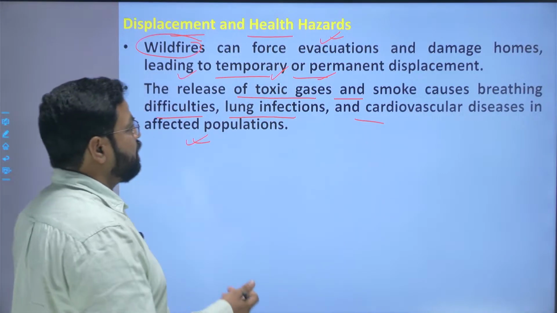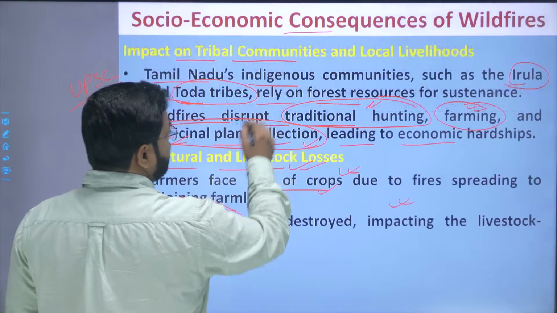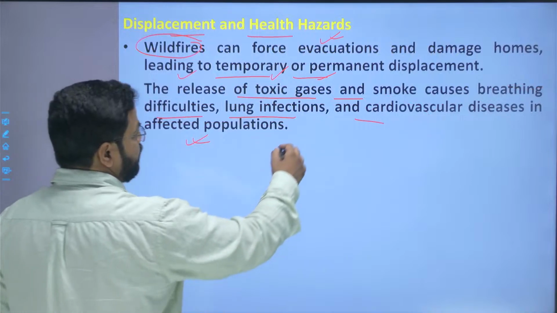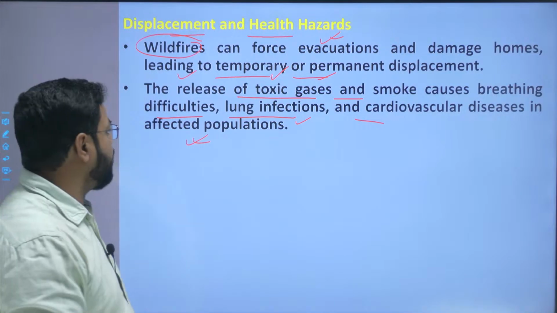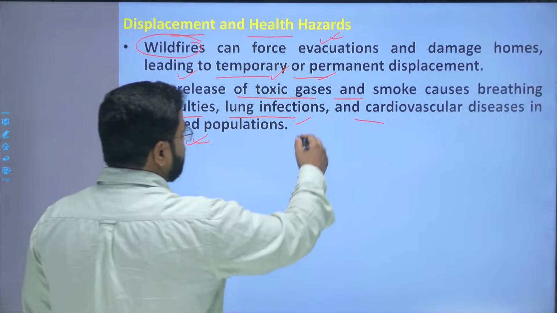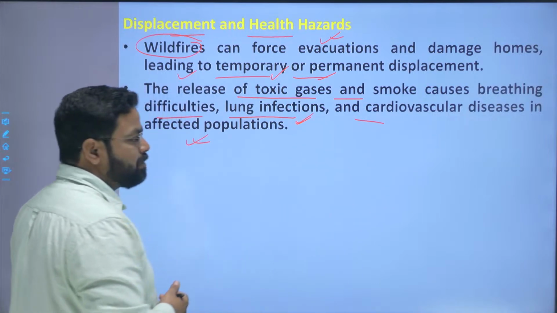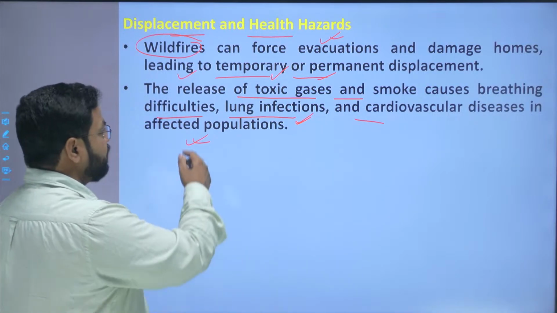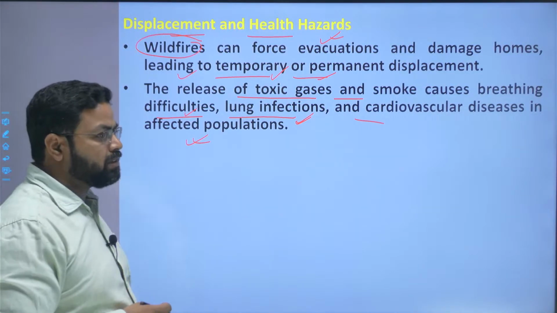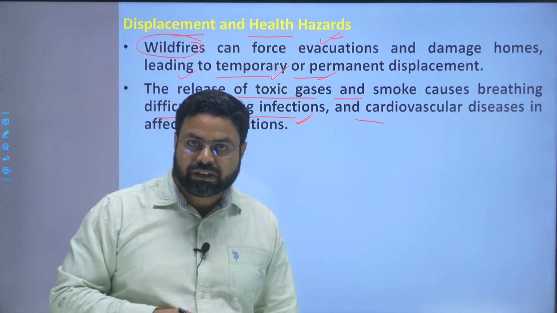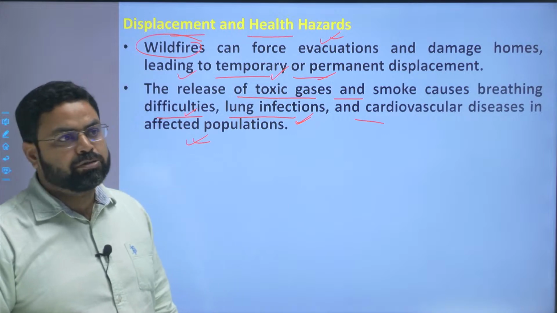They may get infected. There may be lung infections, difficulty in breathing, cardiovascular diseases or respiratory diseases among the people.